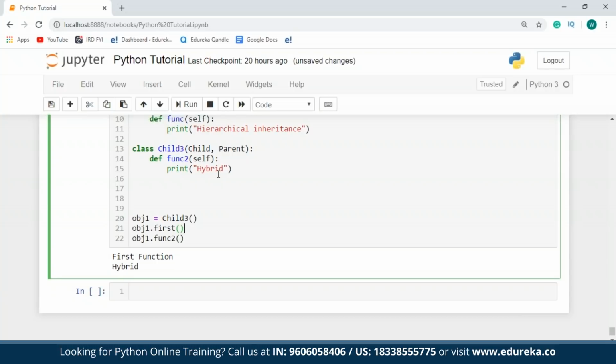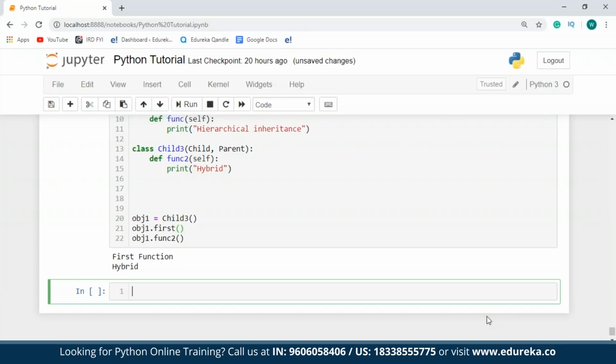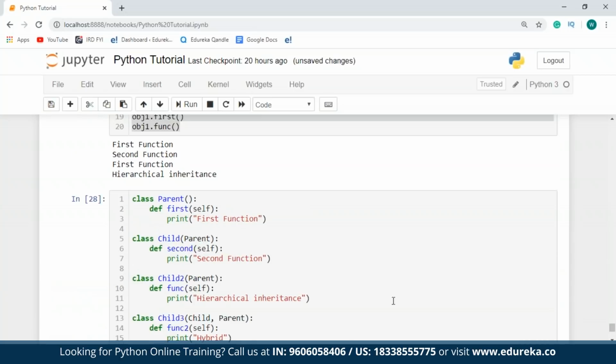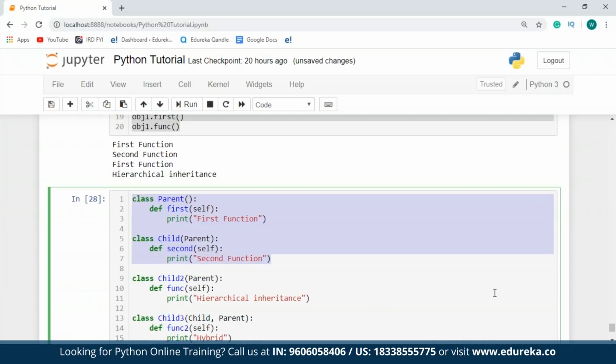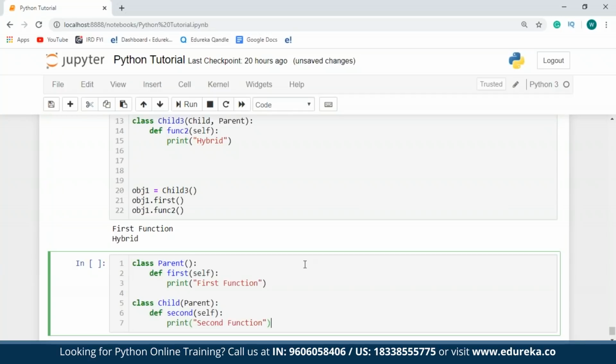So now talking about the super function. The super function in Python allows you to call a method from the parent class. So to show that to you guys, what I'm going to do is take the original two classes, which were the parent and the child class. I'll just paste it over here. And within this function, I'm going to type in something called super dot the name of the function that's present in the parent class.